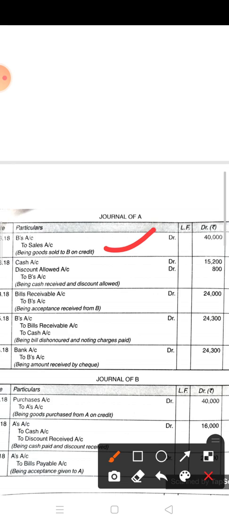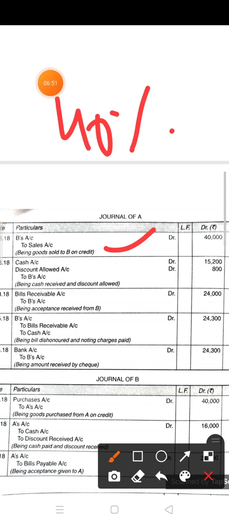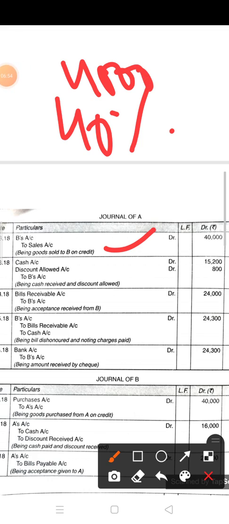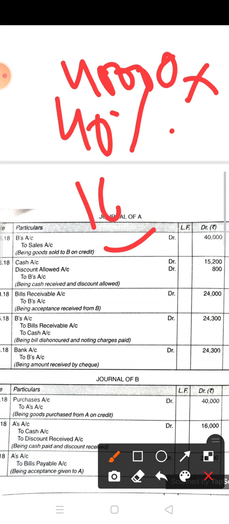Now children, you already know cash discount is always charged on cash payment. Here 40% payment will be done in cash. The goods were sold for rupees 40,000. Out of the 40,000, calculate the 40% cash payment. So it is 16,000. Do the 40% of 40,000, it is 16,000. Now 16,000 is the cash payment.